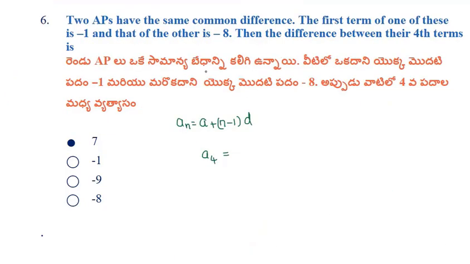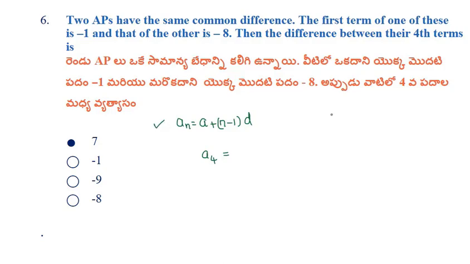Next one. In APs have same common difference. Common difference is same, and the first term of first progression is minus 1. Second progression is minus 8. Now we have to find the common difference of fourth terms.